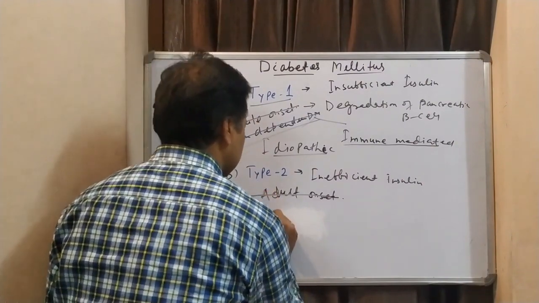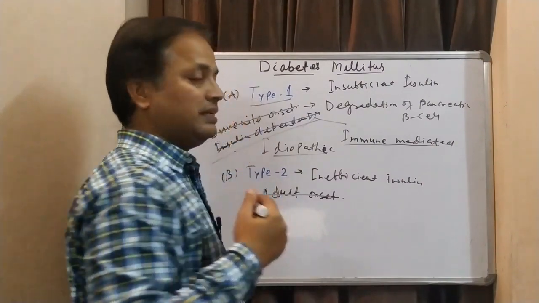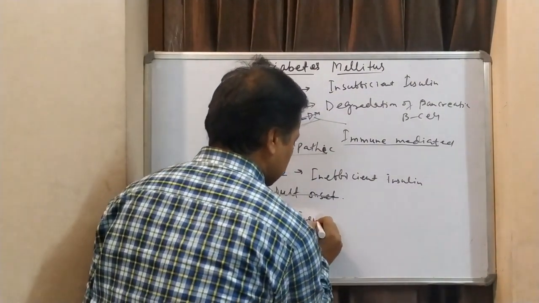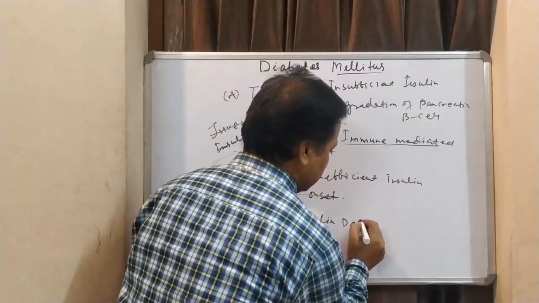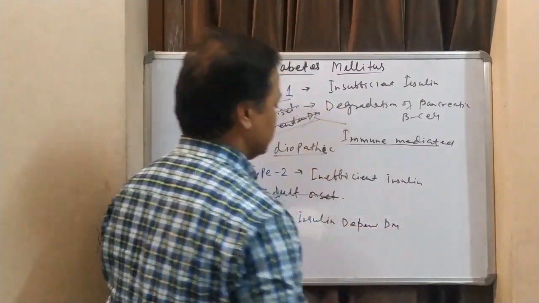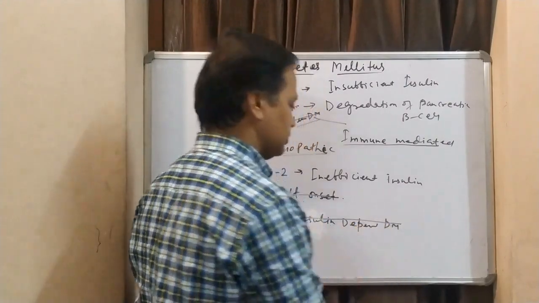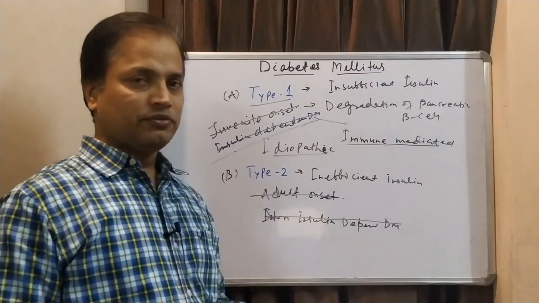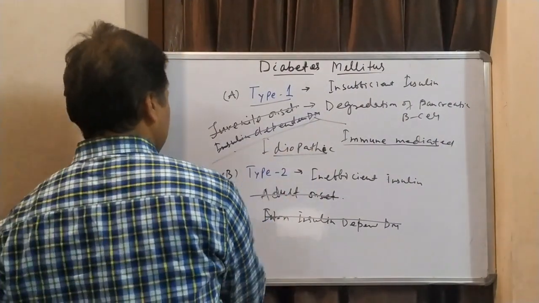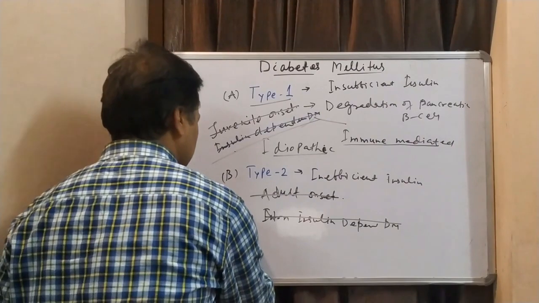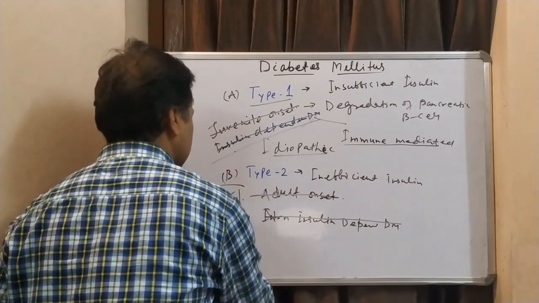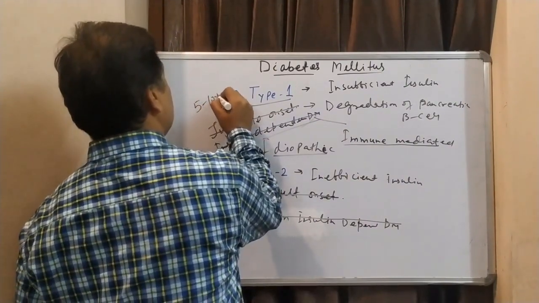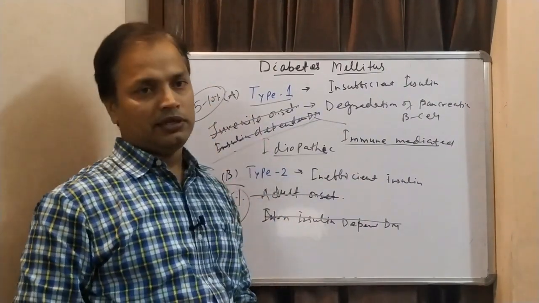It was also called insulin independent or non-insulin dependent diabetes mellitus. But again, now we are not using this term. Type 1 and type 2 are the major classes of diabetes mellitus. Roughly, if you see the prevalence of diabetes, in 90 to 95% of cases we find type 2 diabetes mellitus. Only in 5 to 10% of cases do we find type 1 diabetes mellitus.